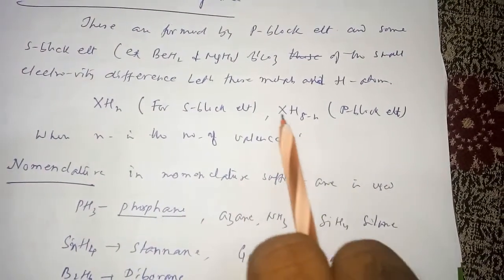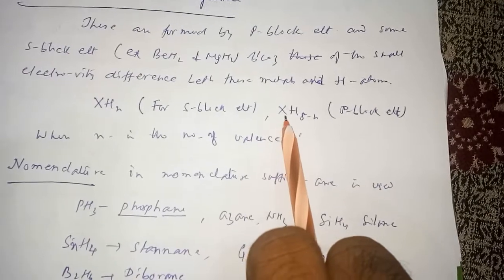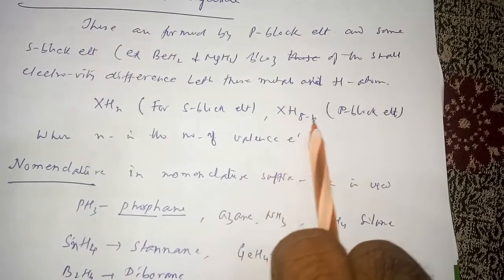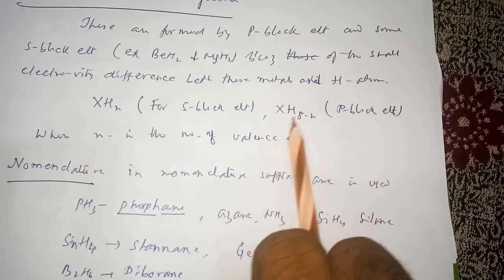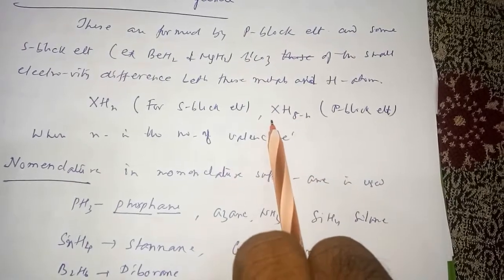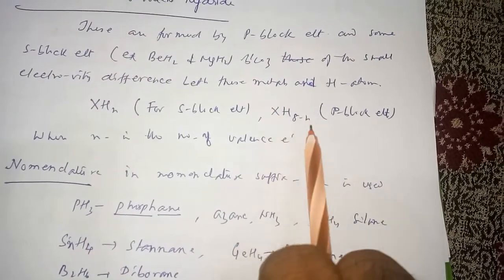If I take nitrogen, the valence electron count is 5, so NH3 will be formed. If I take oxygen, the valence electron count is 6, so OH2 is formed.